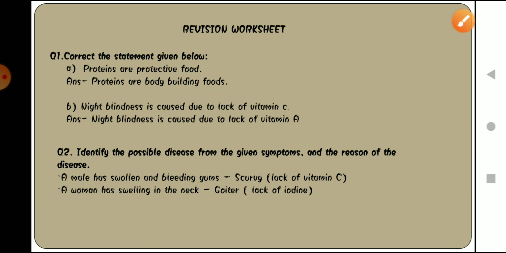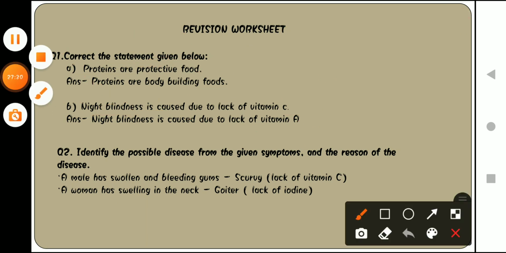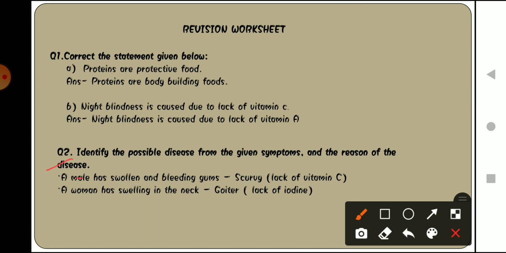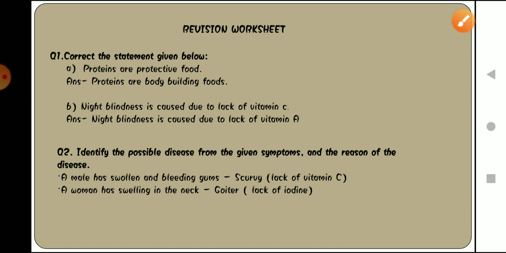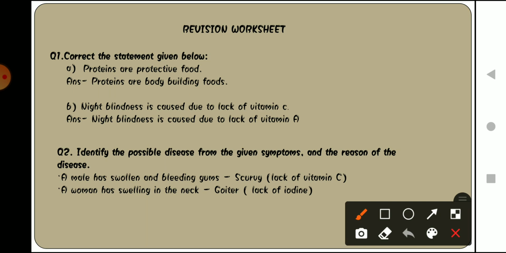Okay, now moving forward, the next question is identify the possible disease from the given symptom and the reason for the disease. So we have to read this, and then identify the disease with the symptom that is given here. A male has swollen and bleeding gums. So this is what particular disease? That is scurvy, and it happens due to lack of which vitamin? Vitamin C.